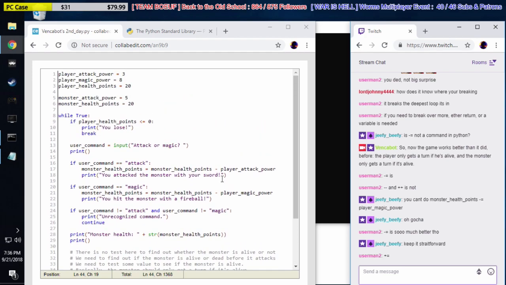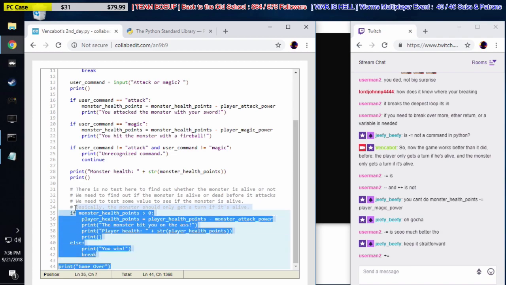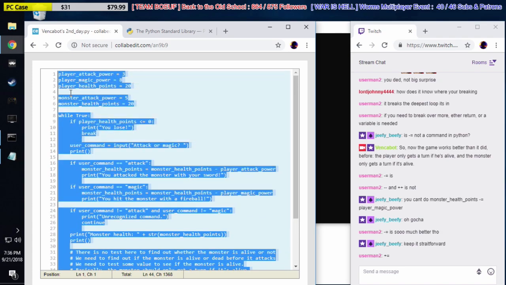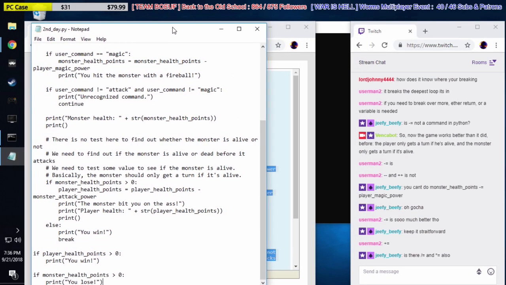Okay. So let's run this code and make sure that I got game over working. So I'm going to copy all this code. I'm going to paste it over here in my notepad. Actually, I don't actually put the notepad over here. I don't see why I shouldn't.